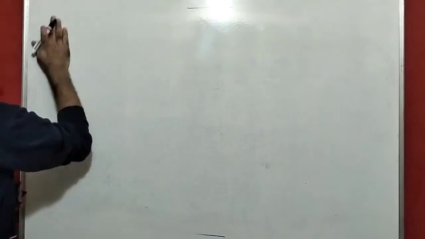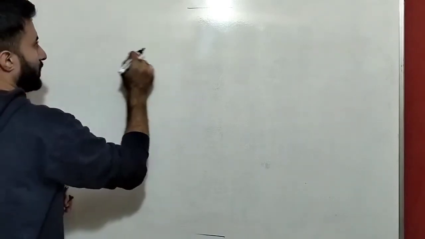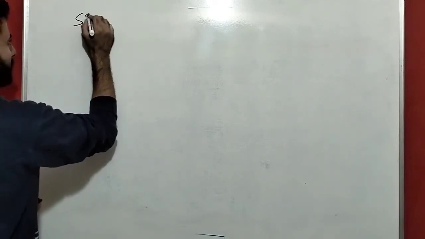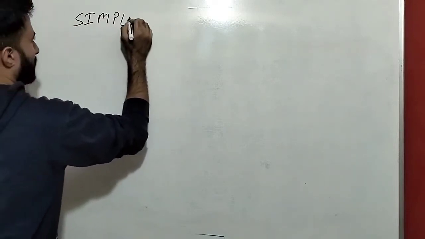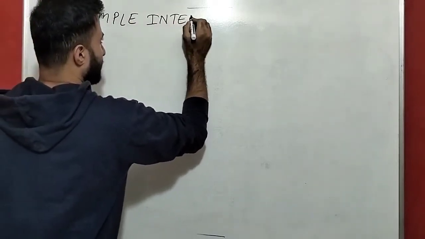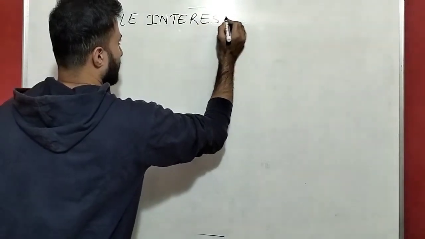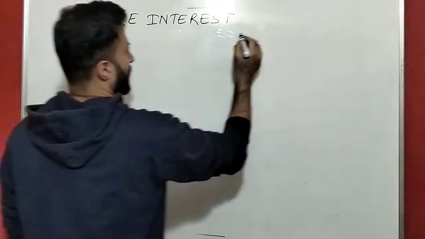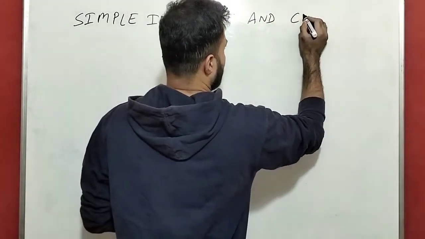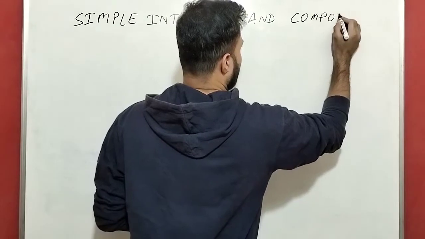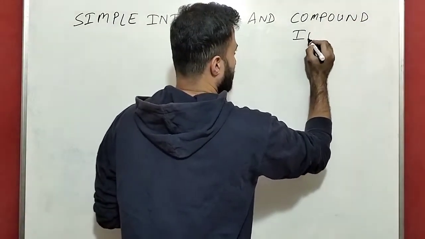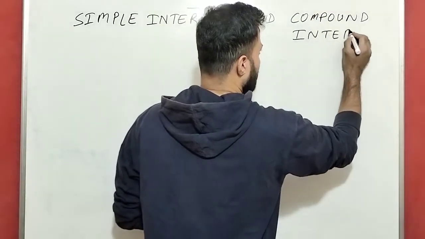So we are going to do the chapter. Chapter name is simple interest and compound interest.